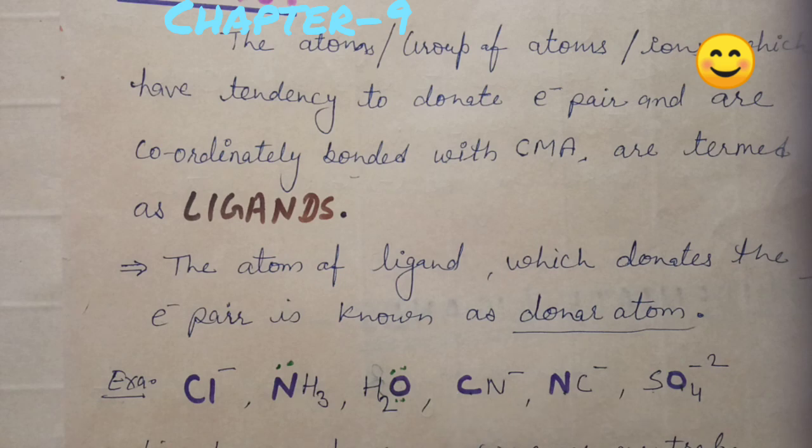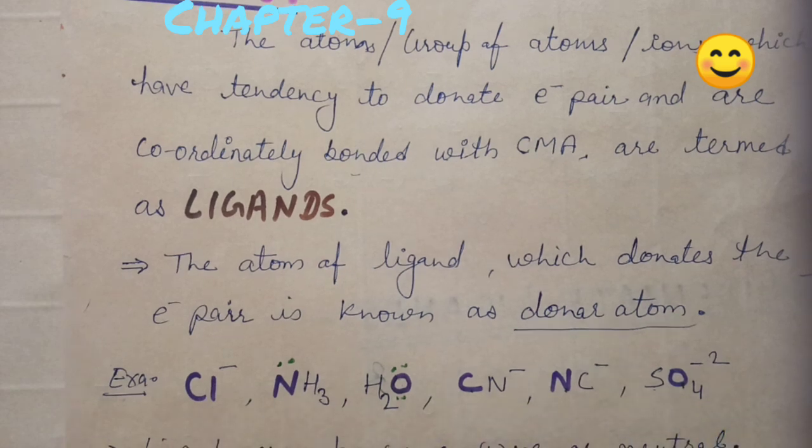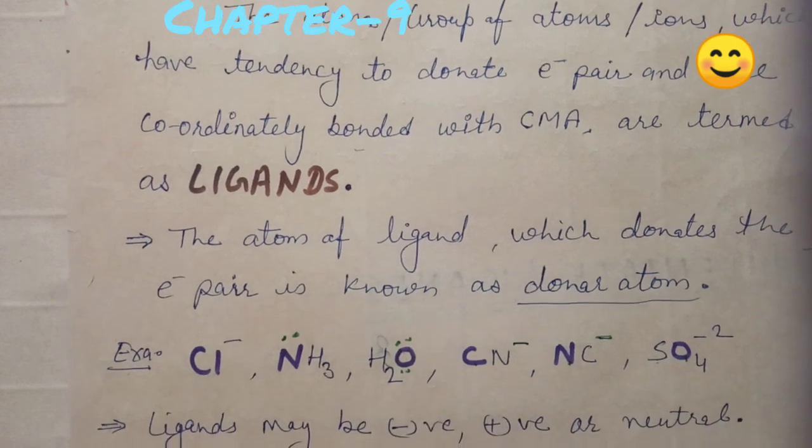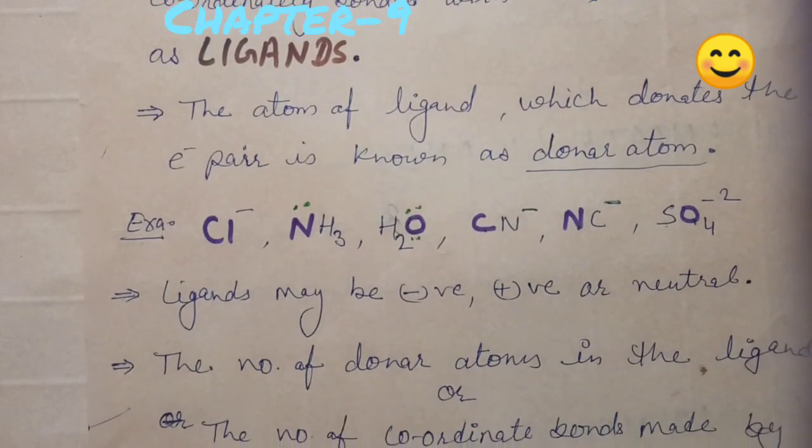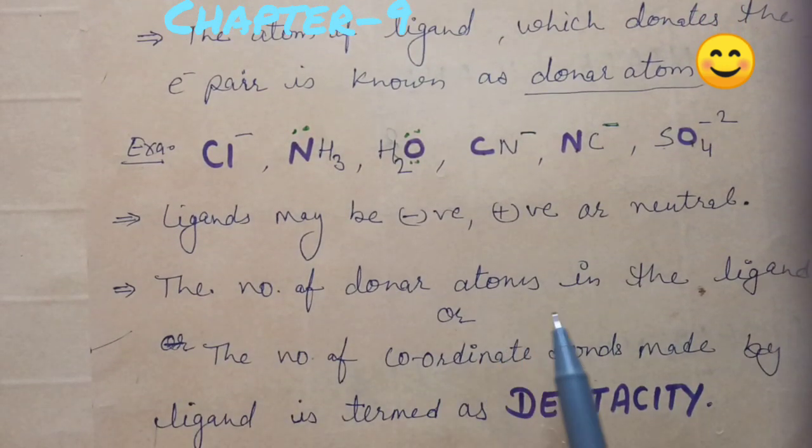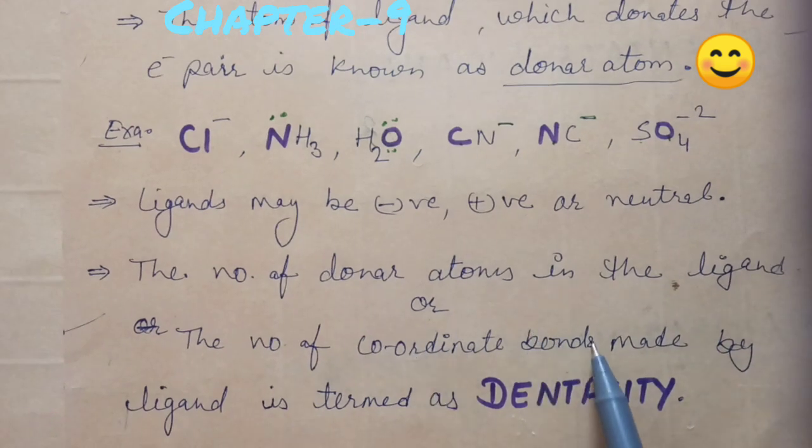Now we see these ligands may be neutral in nature, without any charge, they can be negative in nature, and they can also be positive in nature. So they can be positively charged, negatively charged, or neutral. Sometimes many donor atoms are present in one ligand, so the number of donor atoms in the ligand that make coordinate bonds is known as its denticity. The number of donor atoms in the ligand, or the number of coordinate bonds made by a ligand, is termed denticity.